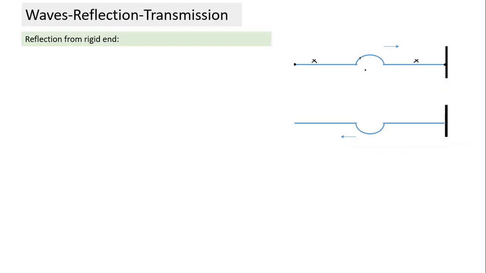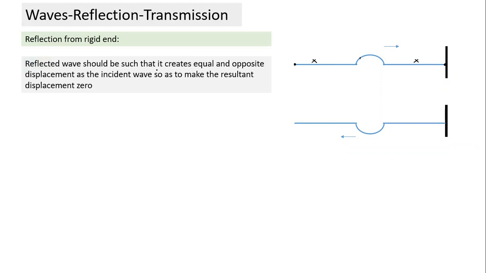But this is all basic discussion. All those things we can write in the form of a simple equation. First of all, the reflected wave should be such. In terms of equation, if this is the incident wave, two things have to happen. One, of course, is that the direction reverses. And second, the wave gets inverted. That's what happens in case of reflection from a rigid support.